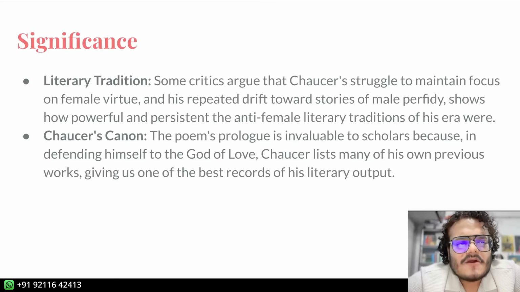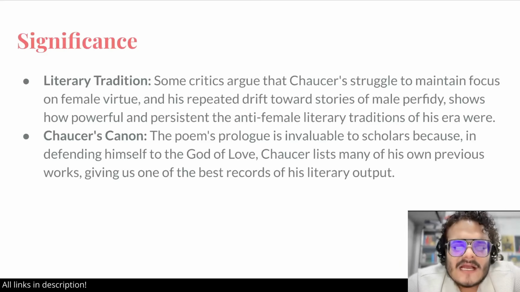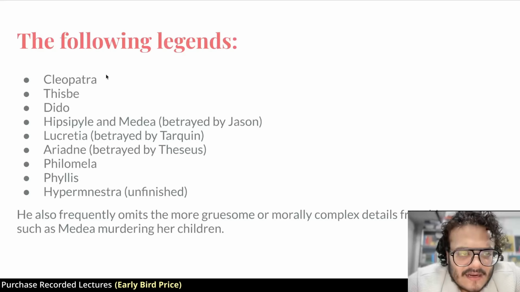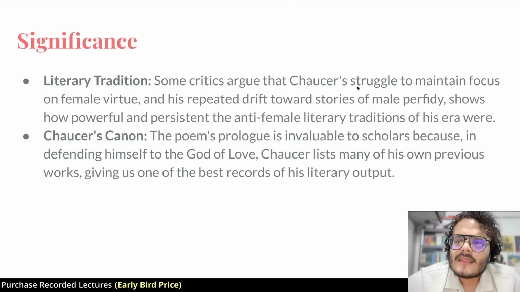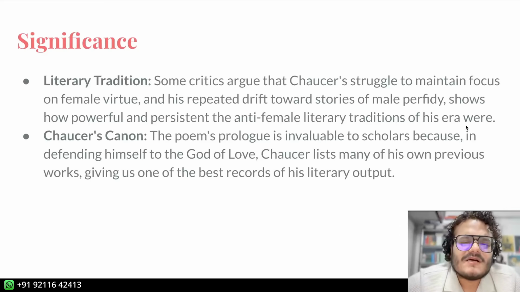Now, this poem is very important because we see that Chaucer is not able to understand how to properly portray female virtue. What a strong female character could be. If you want to talk about Cleopatra, she is strong by herself. And yet we focus on the way she was betrayed by others. And this shows that at the end of the day, Chaucer was a product of his time. Right? It shows how powerful the anti-female literary tradition of his era was, that a person as observant and as learned as Chaucer could not get out of these biases.